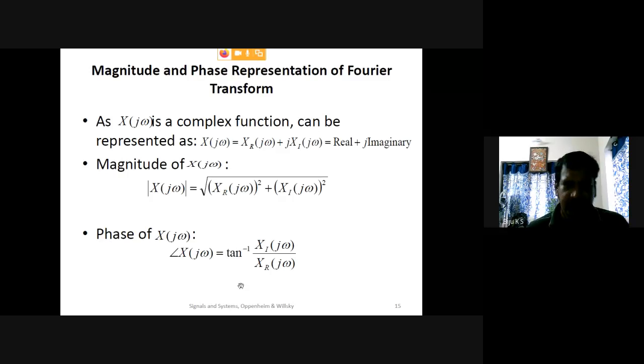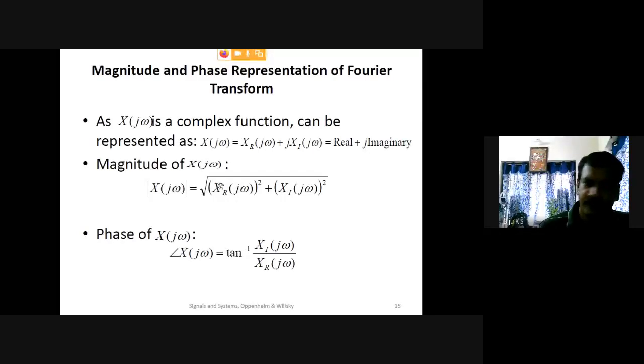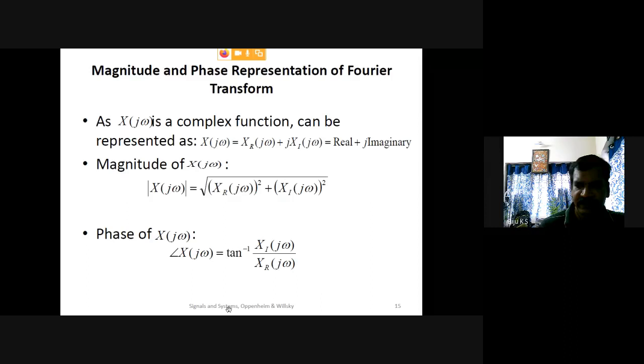Magnitude is just the root of real part square plus imaginary part square, and the phase is tan inverse of imaginary part divided by real part, that is X_I(jω) by X_R(jω). Okay.